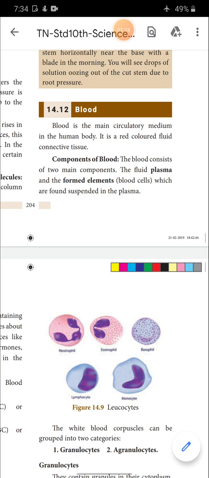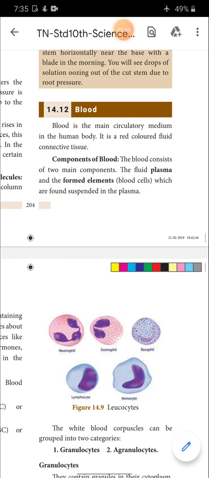Blood is the only transport medium which transports things to various parts of the body, such as antigens, antibodies, oxygen, nutrients, hormones, enzymes, whatever things are necessary for the cells and organs, to the particular target organs. We can say blood is the river of life.